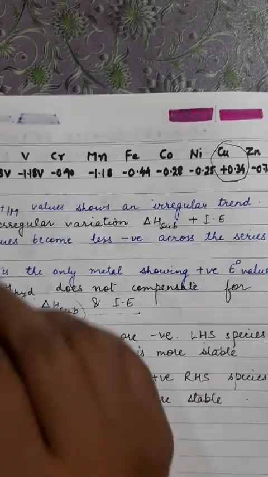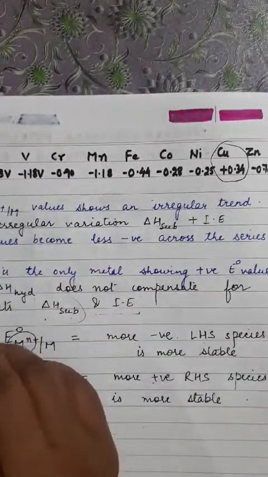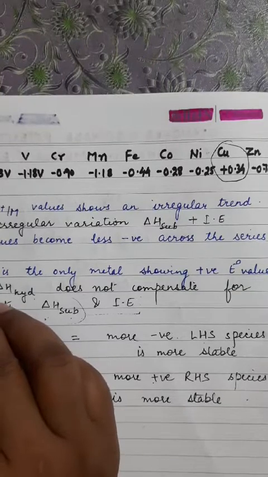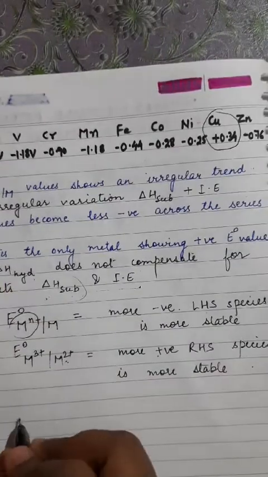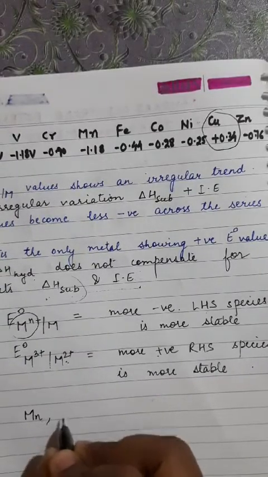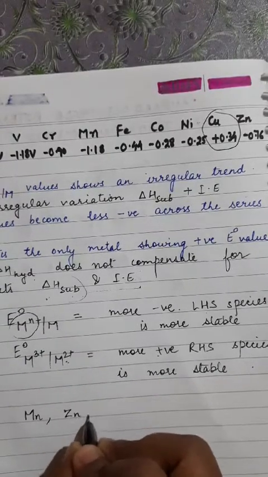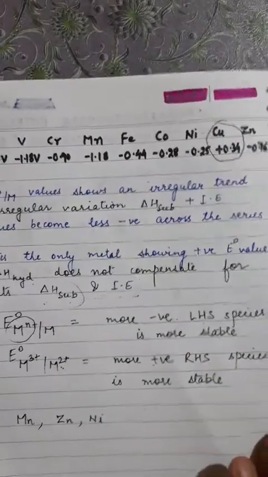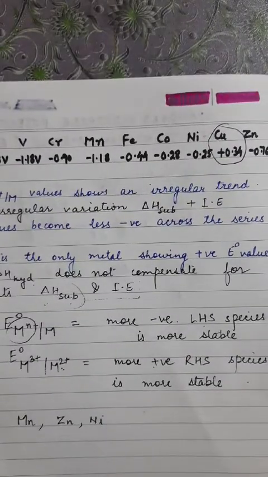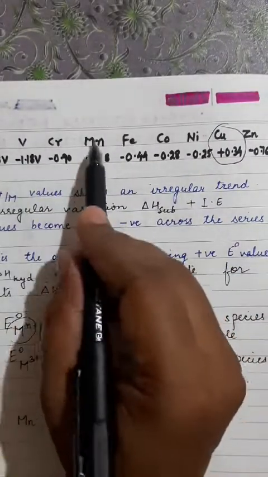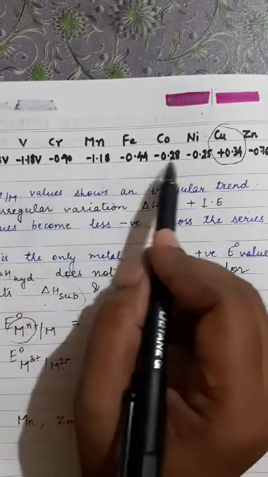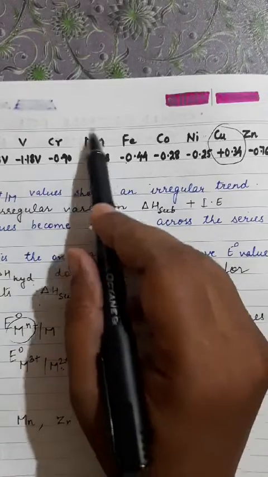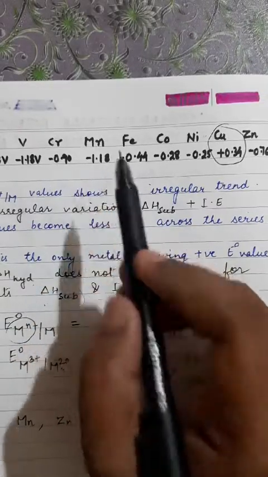Now in the first transition series, if we compare their reduction potential in terms of M2 plus to M values, we can see that manganese, zinc and nickel have high negative values than expected. See, manganese has minus 1.18, chromium has minus 0.90, iron has minus 0.44. So manganese has high negative reduction potential.